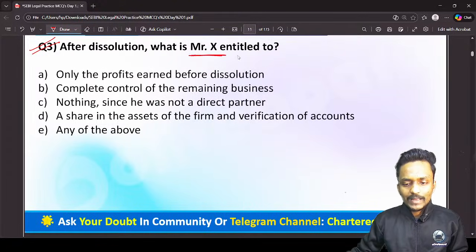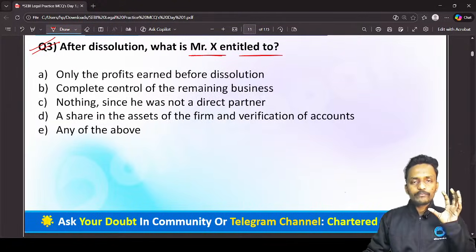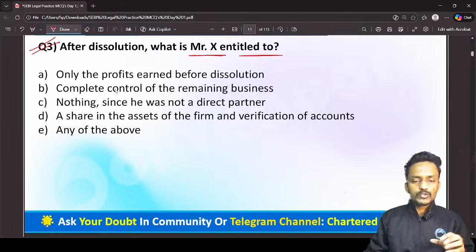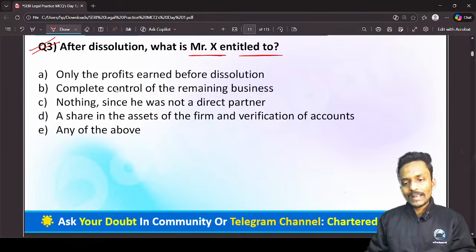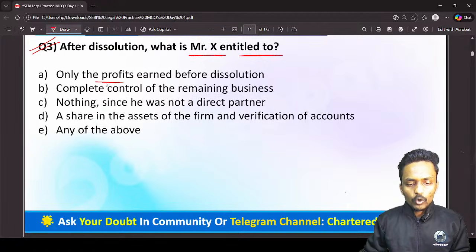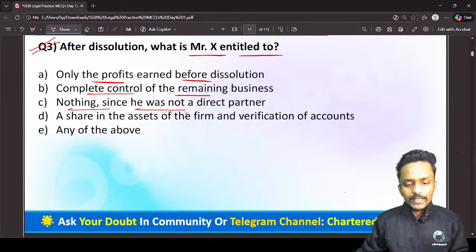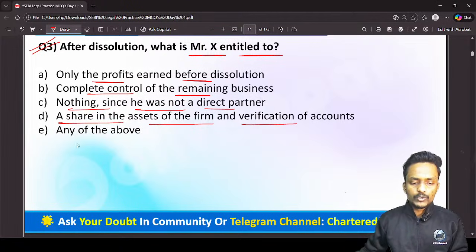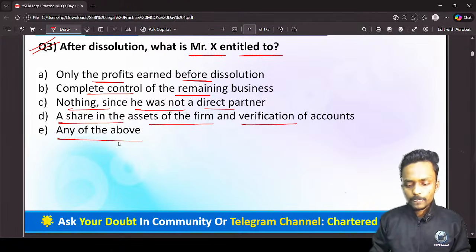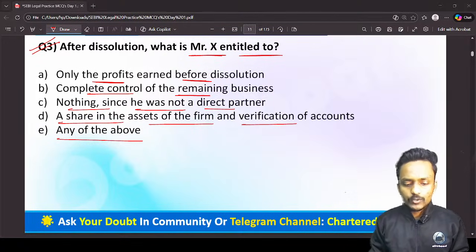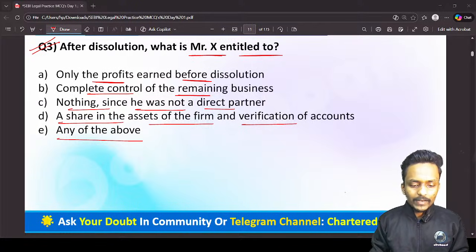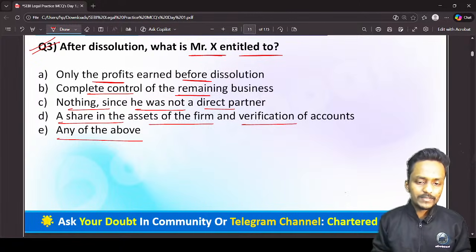So what is Mr. X entitled to? Suppose the partnership firm is going to dissolve, what right is Mr. X entitled to? First option, only the profits earned before the dissolution; complete control of the remaining business; nothing since he was not a direct partner; and a share in the assets of the firm and verification of accounts; or any of the above. Can you tell me in the chat box, after the dissolution, what right does this transferee partner, Mr. X, have?